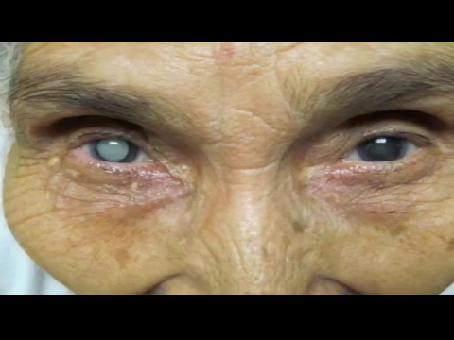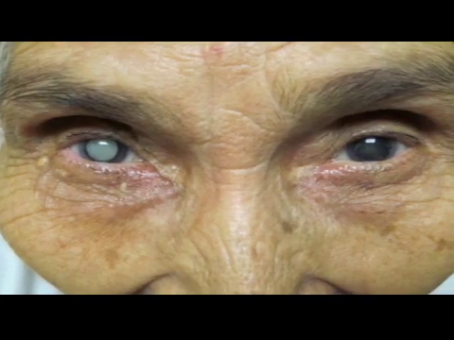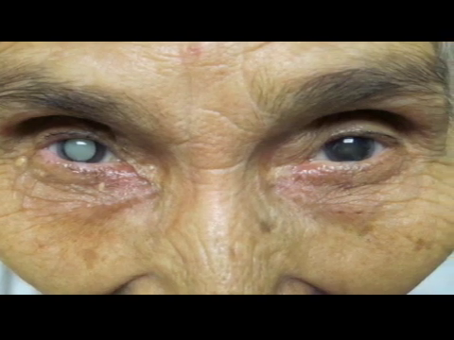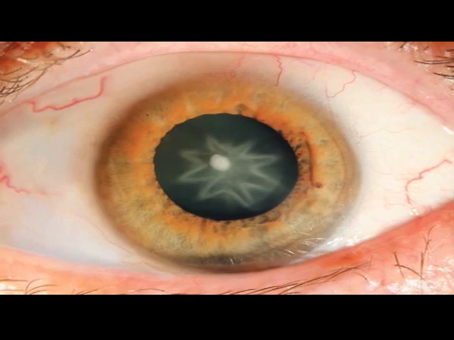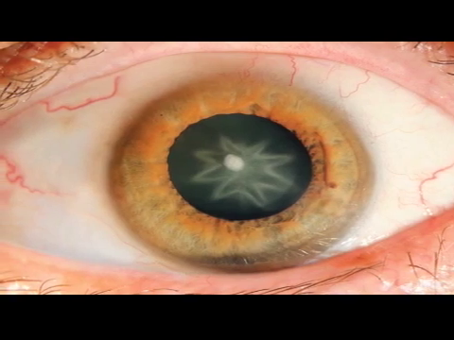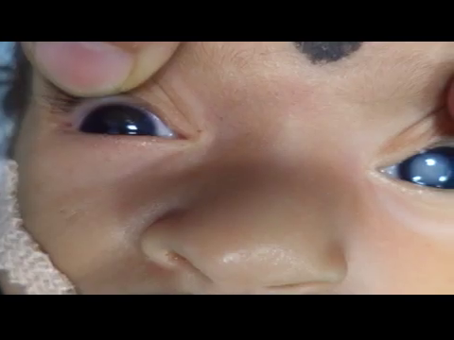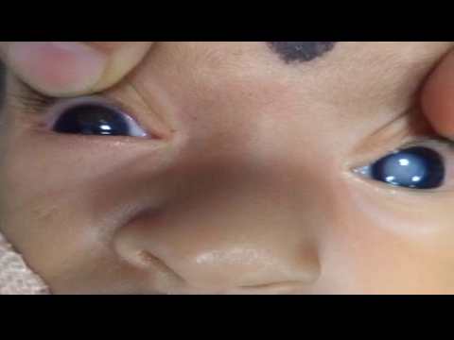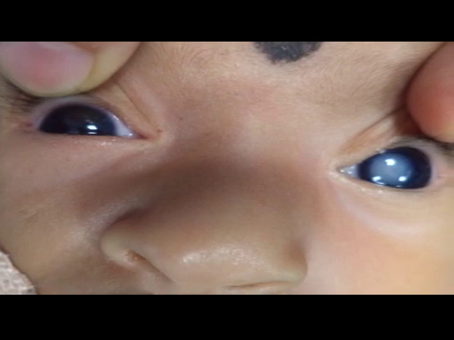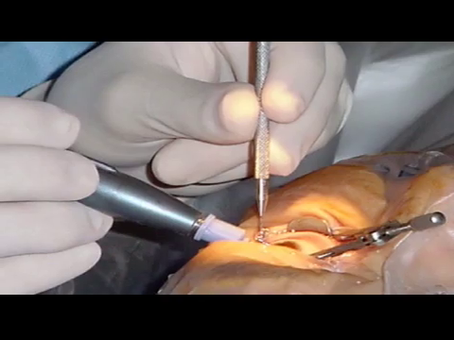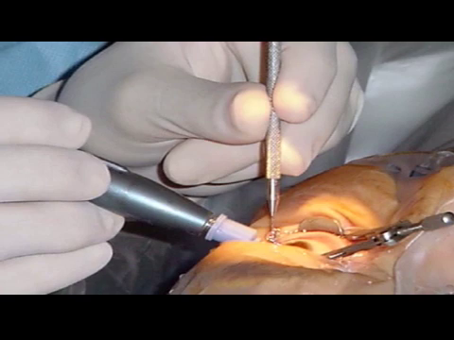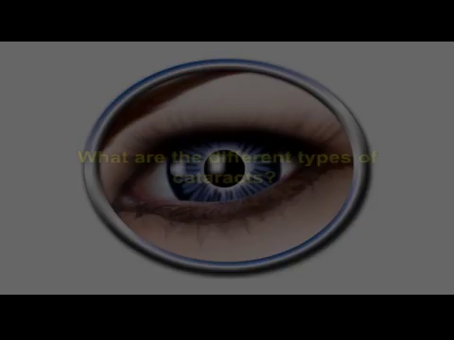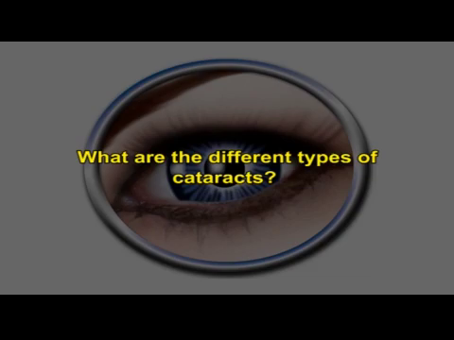A cataract is not contagious and cannot spread from one eye to the other or from one person to the other person. They are neither painful nor make the eye itchy or red. Although vision can be restored in most people with cataracts, age-related cataracts are still the most common cause of blindness in the world, primarily because many third world nations lack appropriate surgical services. What are the different types of cataracts?